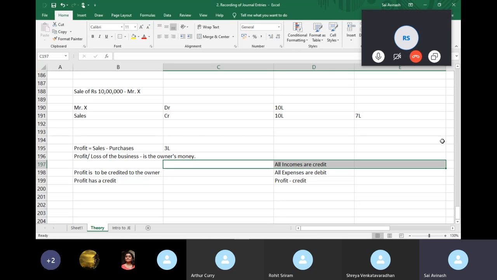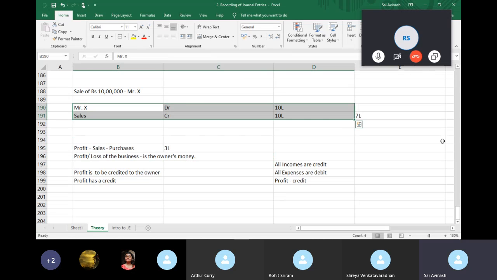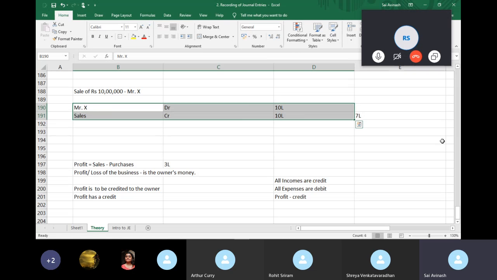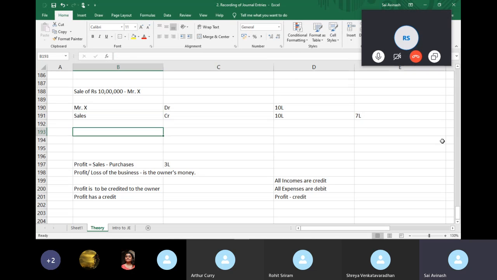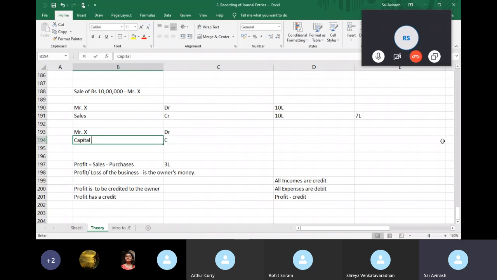So you might think, okay, income, I'm receiving something, so I should debit it. No. When you receive an asset, you debit it. And income, however, the business receives the income. However, it has to pay that income back to the owner. So you can actually think of this transaction, once we complete the entire accounting process, as Mr. X is debited and capital account is credited.